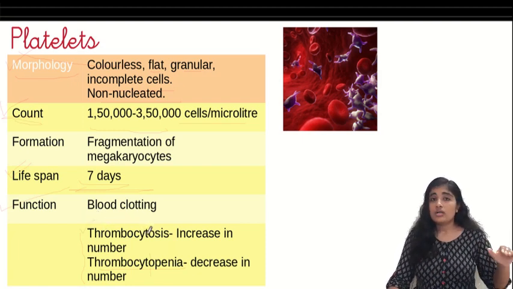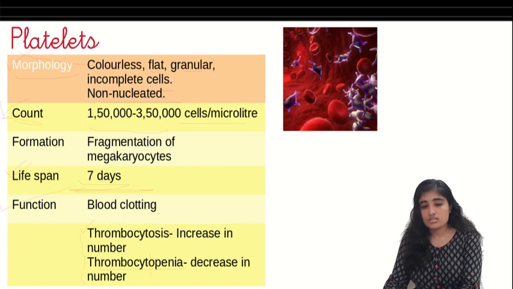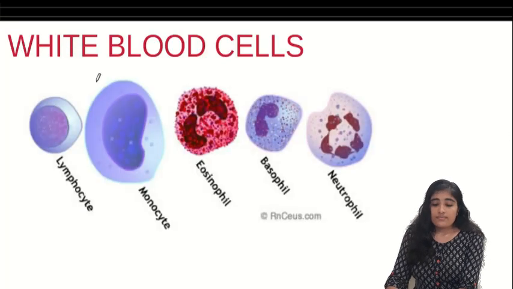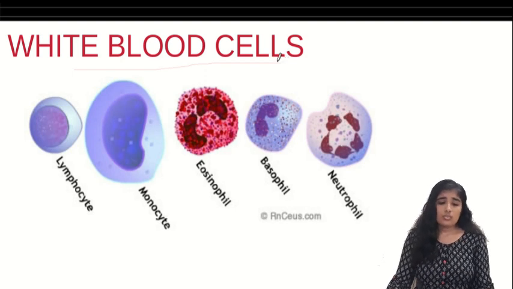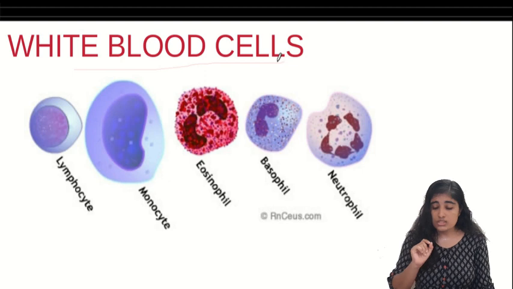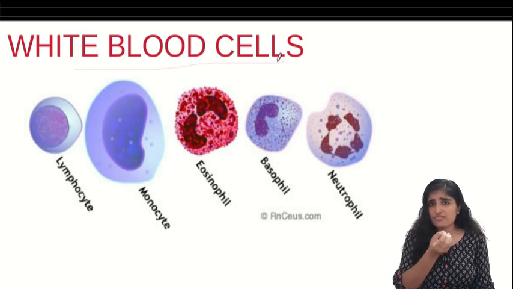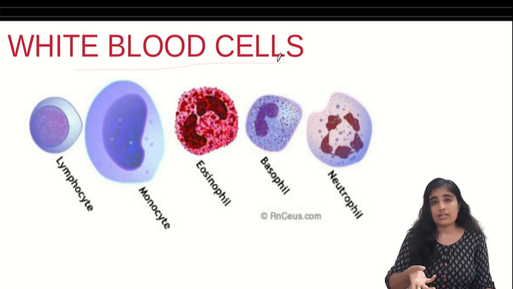For example, leukocytopenia means decrease in number of WBCs. Leukocytosis will be increase in number of WBCs. So we have observed the platelets. Now we are coming to the WBCs. Now one strange thing happens. We take the blood and put it under the microscope and observe. We are expecting to see some white blood cells, right? We find that there are different types of white blood cells. There are, exactly speaking, 5 types of WBCs found.